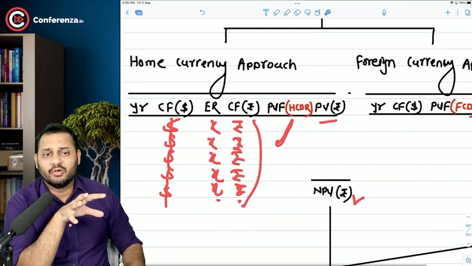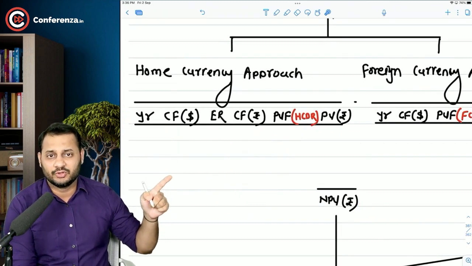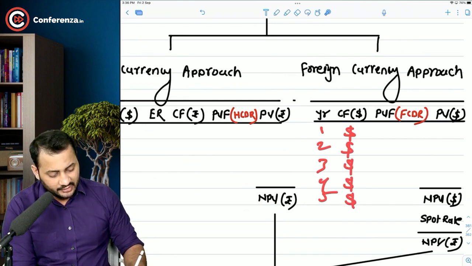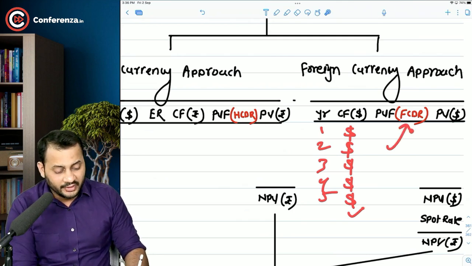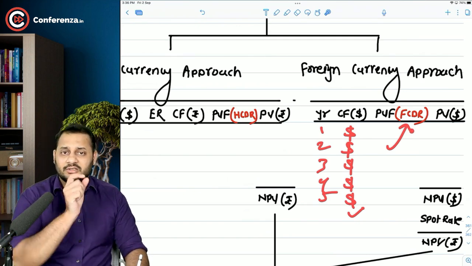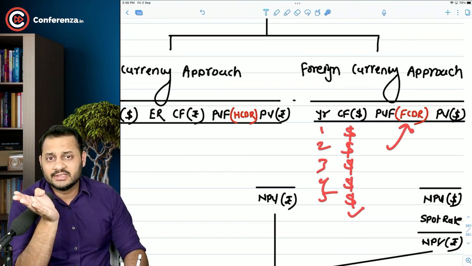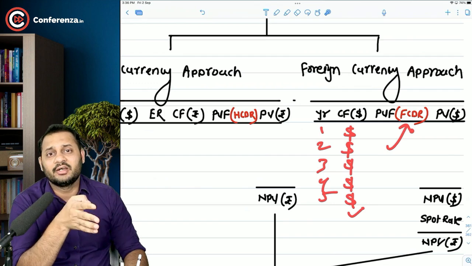But what will happen if you apply the foreign currency approach? In case of foreign currency, you directly discount these cash flows which are already in foreign currencies. Understand, this is 1, 2, 3, 4, 5, and then these are the foreign currency cash flows. And since you have to discount the foreign currency cash flows, you will take the foreign country discount rate in order to calculate the present value factor. Now this is one of the important differences in both the approaches. In home currency approach, you discount home currency with the home country discount rate. In foreign currency approach, you discount foreign currency with the foreign country discount rate.